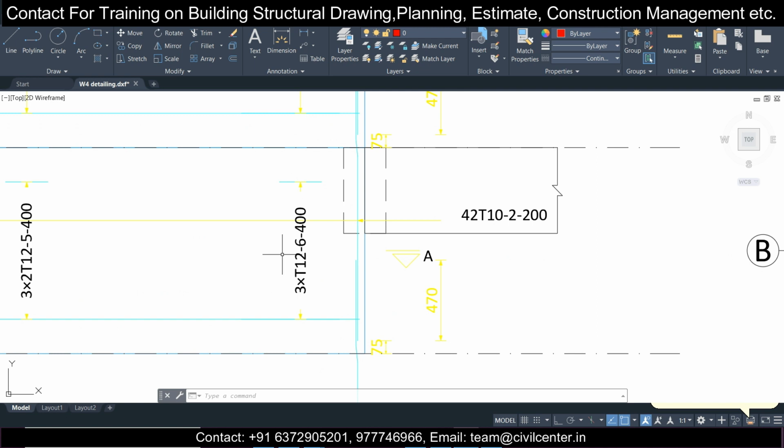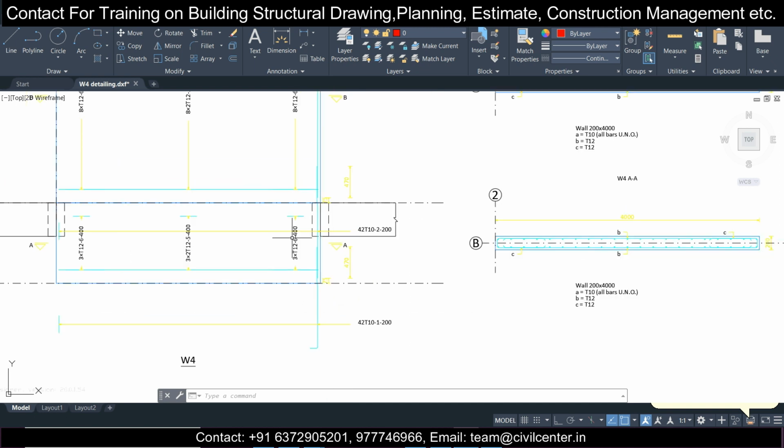Now let's decode this: 3 into 12 into 6 into 400. 12 is the diameter of the bar. 3T12, or if you are using Eurocodes, it will show 3H12. So 12 is the diameter of the bar, and 400 is the spacing of the bar.